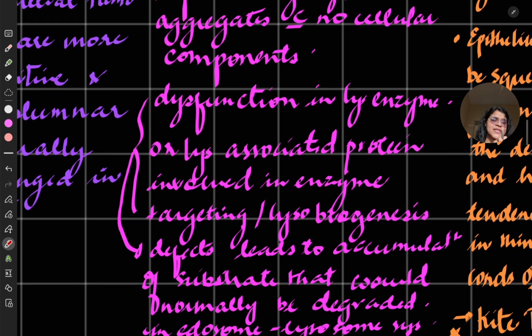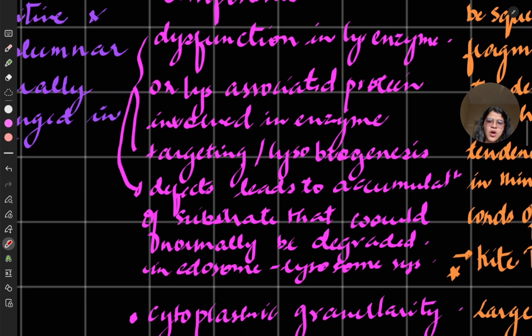So how do you think this happens? How are the lysosomes involved in this stellate reticulum? It may be dysfunction in the lysosomal enzyme or the lysosome associated protein involved in enzyme targeting or lysosome biogenesis, or a defect that leads to accumulation of the substrate that would normally be degraded in the endosome lysosome system.